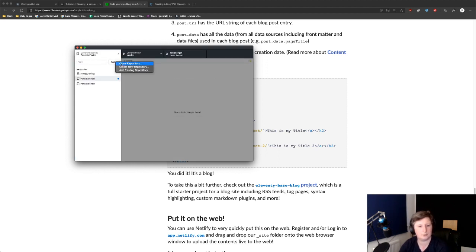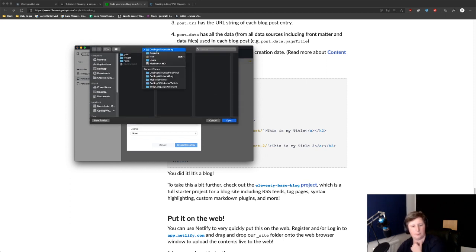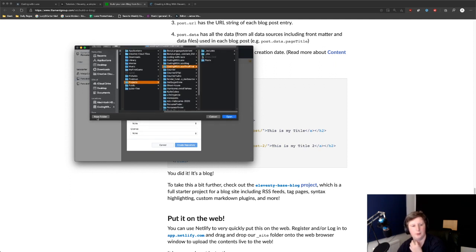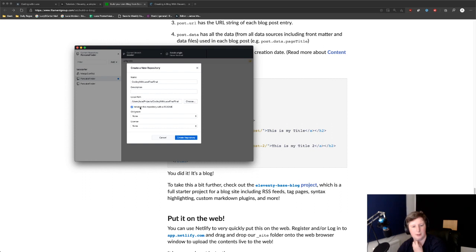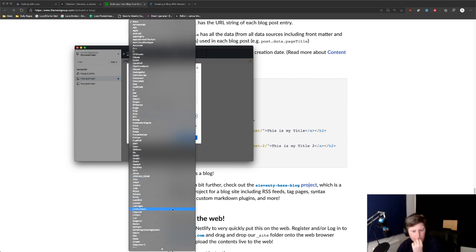We're going to add, create a new repository. Coding with Luce final. That'll make no sense to other people, but I can always put a README in. Well, I will put a README in, that's kind of important. Coding with Luce blog final. Open. Initialize it with a README. Yep, git ignore. Ooh, okay. What do we want?